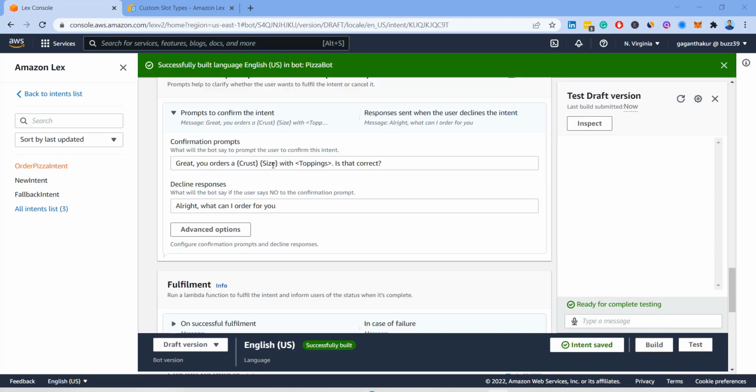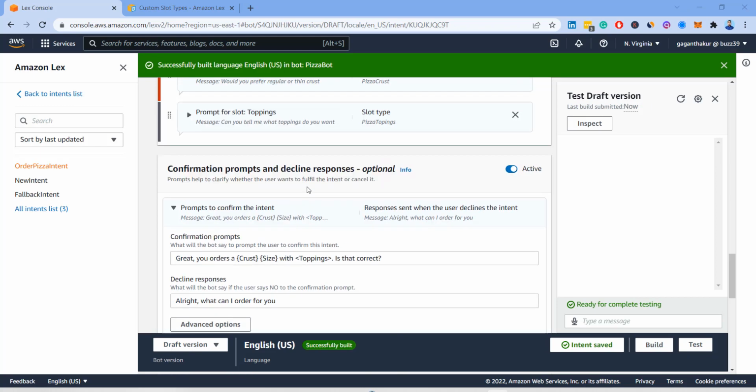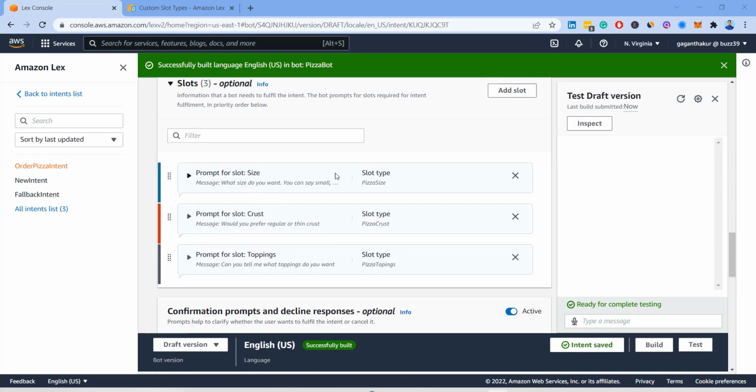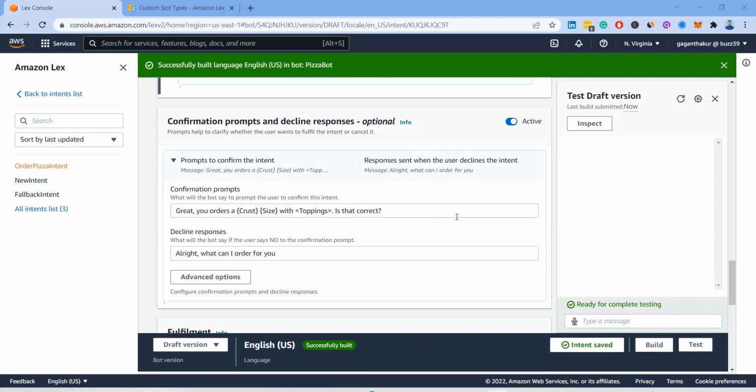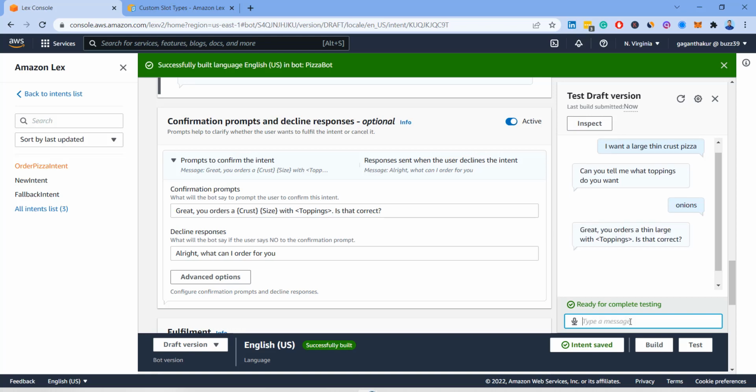So I had to change it to crust, size, and toppings. We need to use these names, not the slot type. I changed it, and I was able to build it successfully. And now let's go ahead and test it. So I'll say, I want a large thin crust pizza. It will ask me for the topping. I'll say just onions. Then it will create your order. You ordered a thin large with toppings, is that correct?